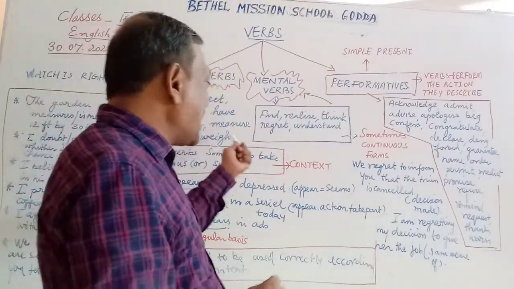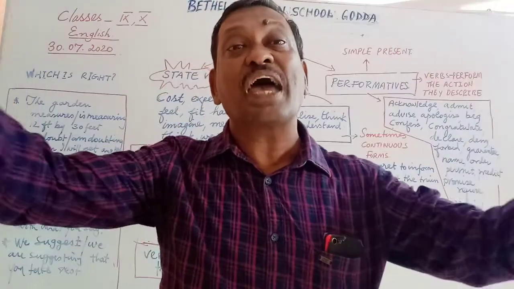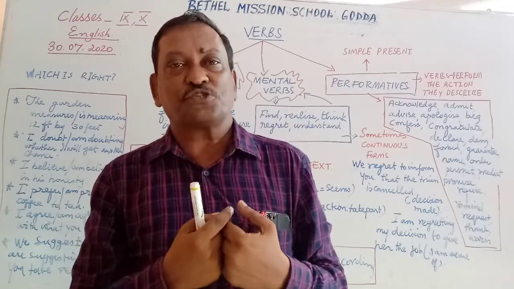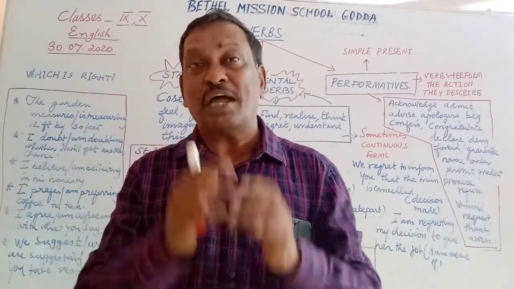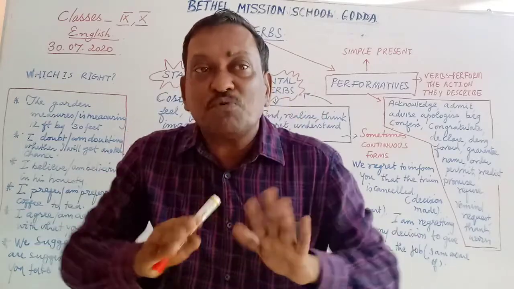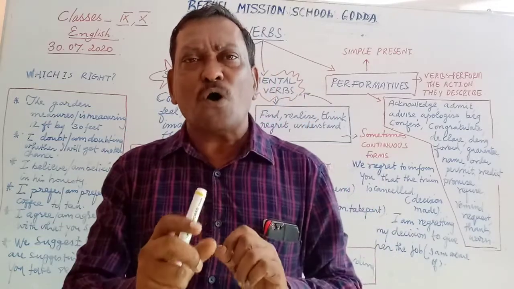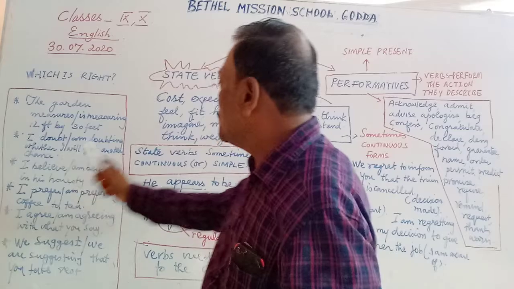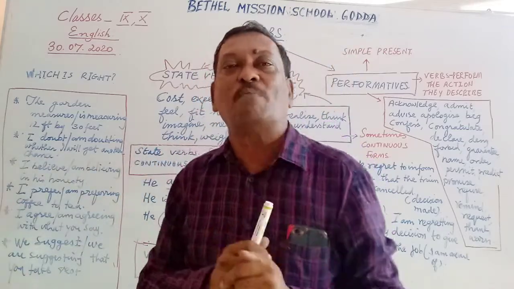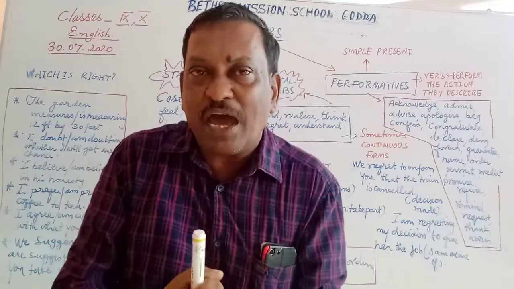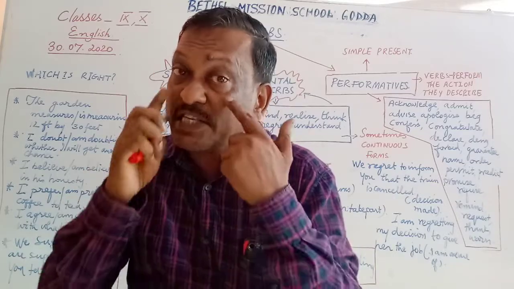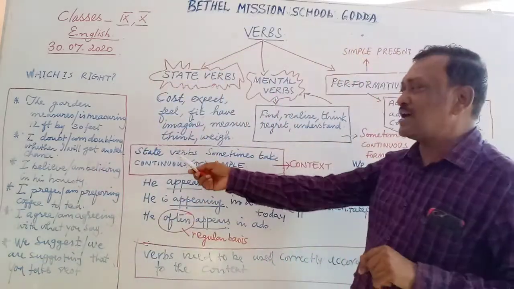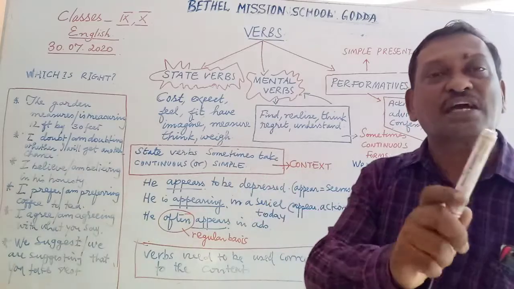But the state verbs sometimes take a dynamic form. For example, I smell with my nose. I always smell with my nose. That is a permanent activity. I breathe with my nose. That is a permanent activity. So, when you are using a verb to talk about a permanent activity, you use the verb in a simple present form. I walk with my legs. I work with my hands. I feel with my skin. I see with my eyes. These are permanent activities. But the rule also says state verbs sometimes take a continuous form.